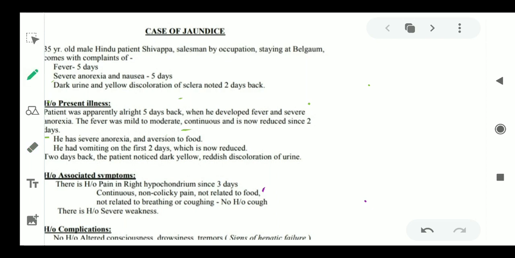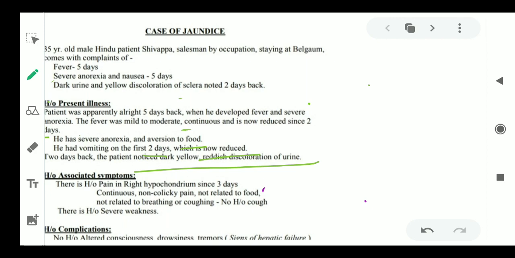Then comes the anorexia and nausea. He had severe anorexia and aversion to food. He had vomiting on the first 2 days, which is now reduced. So you have to tell the complaints in detail in the history of presenting illness. Now, 2 days back the patient noticed dark yellow reddish discoloration of urine. So these are his complaints.